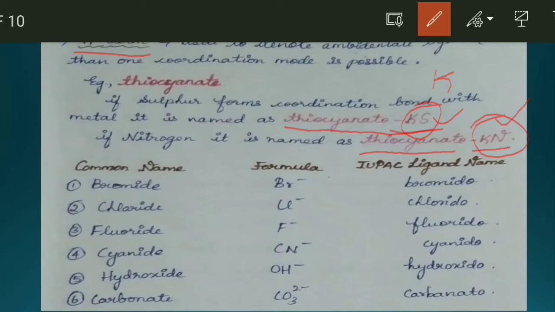Then next, some of the common names, formulas and IUPAC ligand names of the ligands are given. First, the common name of the ligand is bromide. This is its formula and it is named as bromido. While naming, we name it as bromido because it is an anionic ligand. Then chloride. Common name is chloride. While naming, we name it as chlorido because these are all anionic ligands. So it ends with the letter O.